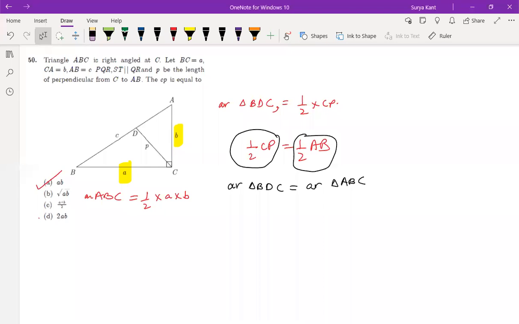So triangle. Sir, C is for BD or BA? This is what they've given here. C is for AB actually. C is for AB completely. Half CP, then how are you writing BDC?